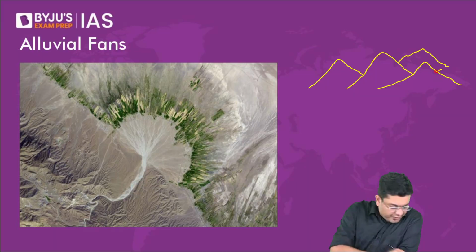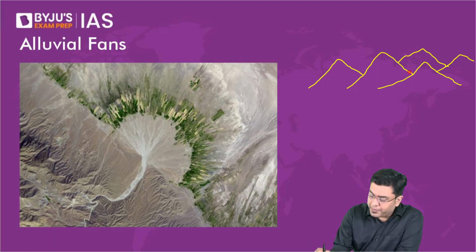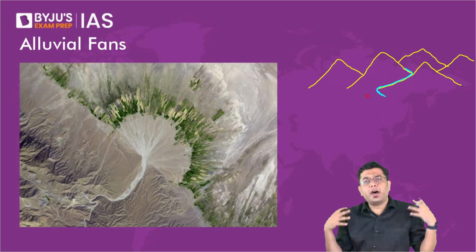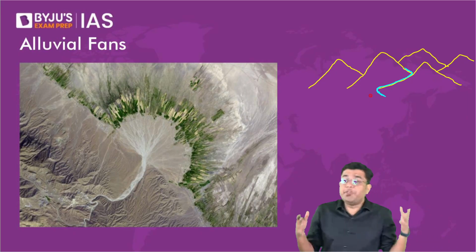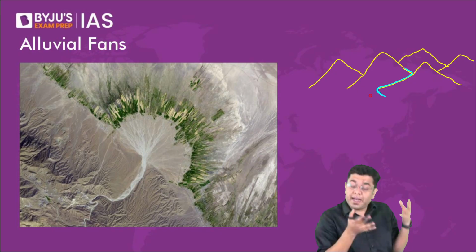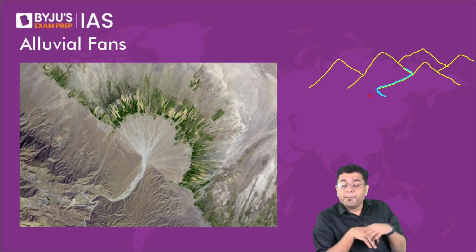Now, if a river is coming down the slope, it is going to come down with a significant amount of velocity, significant speed, isn't it? As long as it is coming down the slope, it will carry large particles, large rocks, even large portions of rocks, because it has significant speed and a large amount of force. But then